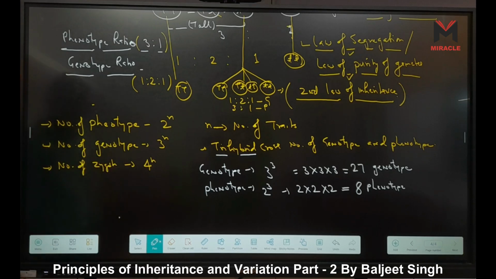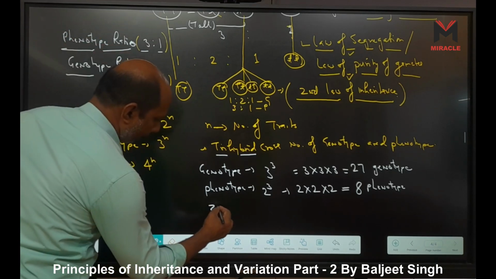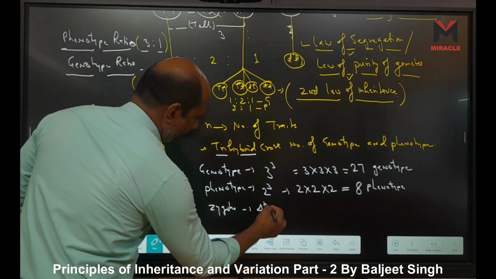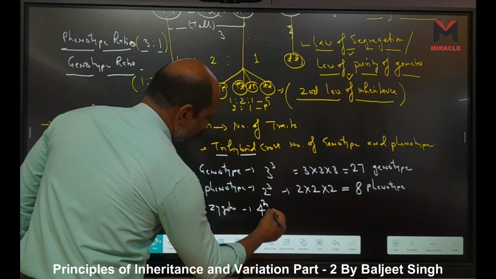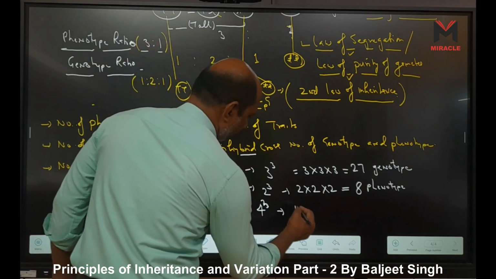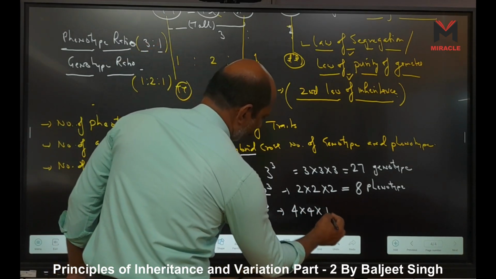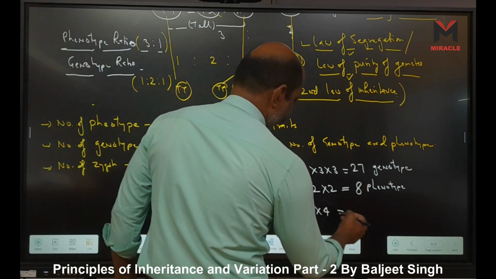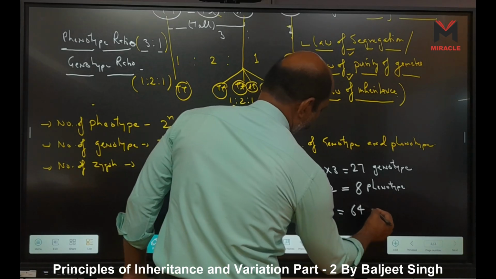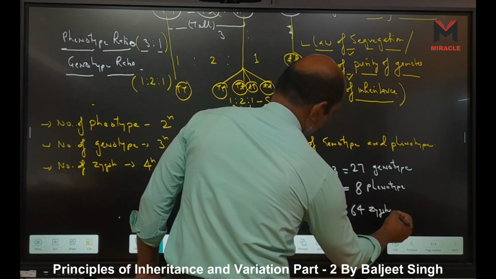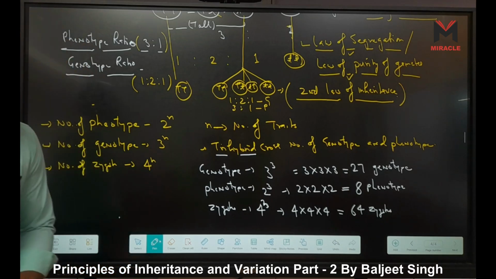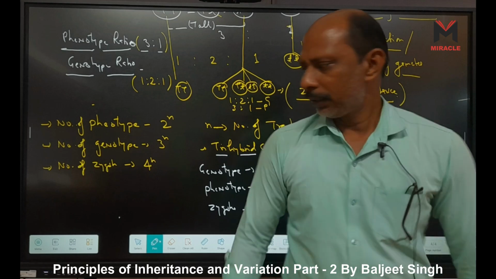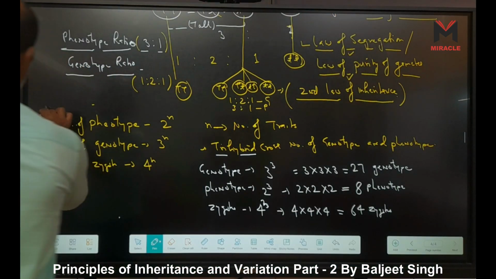Simply, how many zygotes are formed? We use 4n. So 4n means 4 to the power 3. We should write here 4 multiplied by 4 multiplied by 4. Then what we get? 64 zygotes are formed. So simply you understand how we calculate the number of genotypes or phenotypes by this simple trick.